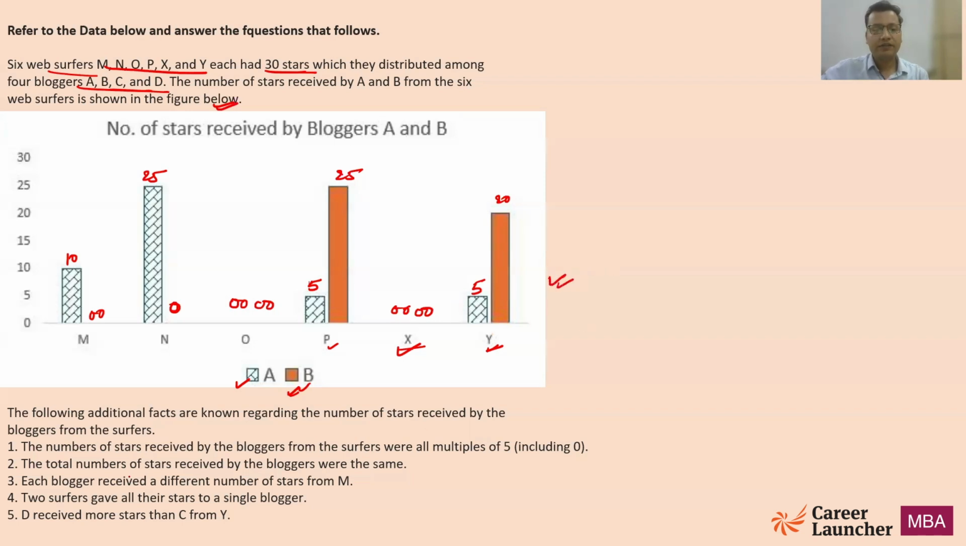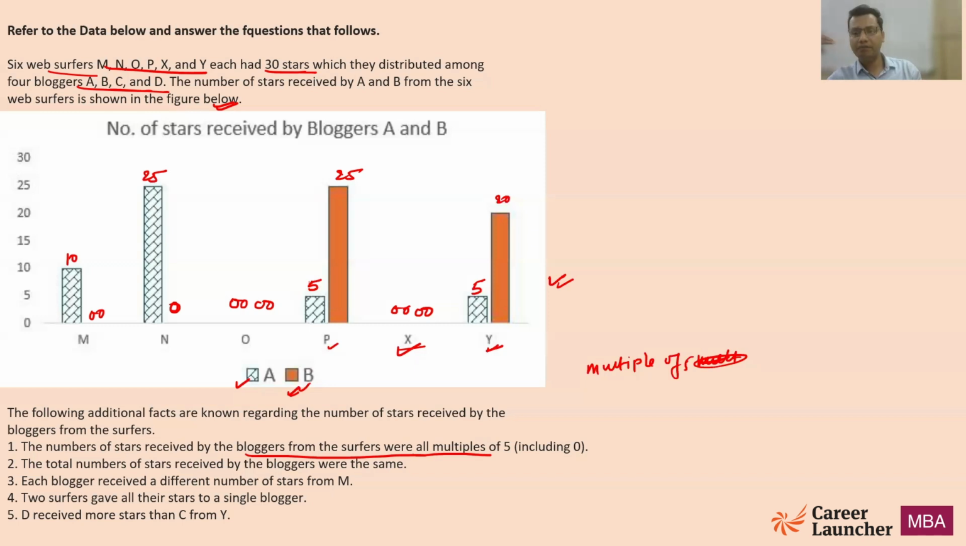Quickly look at the statements which are given to us. The number of stars received by a blogger from the surfers were all multiples of 5. So what is a multiple of 5? Multiple of 5 basically means the table of 5: 5 into 1, 5 into 2, 5 into 3, 5 into 4. So any integral multiple of 5, right? And we know stars cannot be fractional values. There cannot be half a star, or 5.5 stars given. So there has to be an integral multiple of 5.